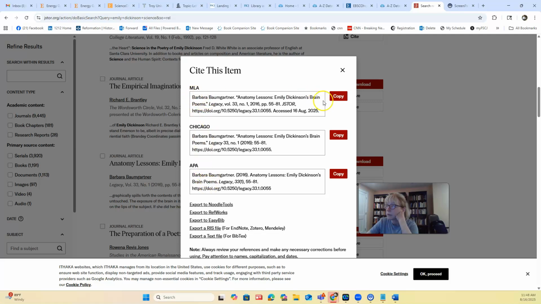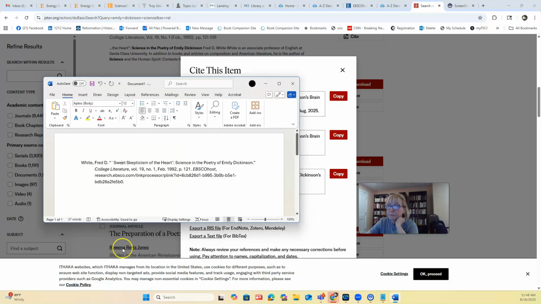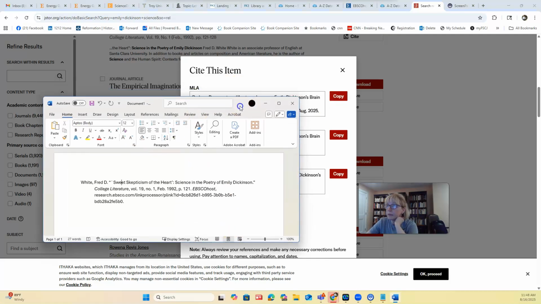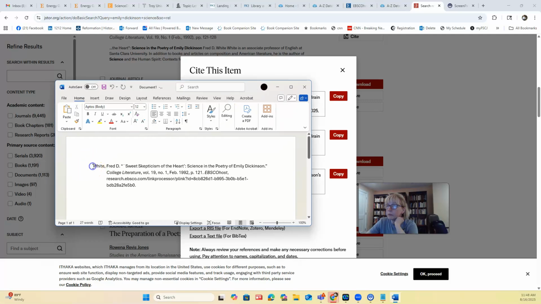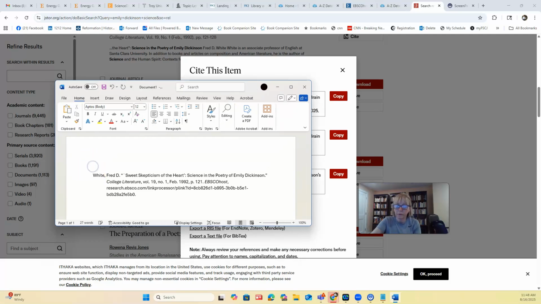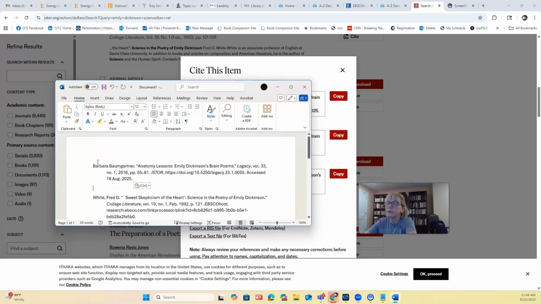You can just copy. I'm going over to my Word document. And we want it to be in alphabetical order. So we go pop. There. And it preserves the hanging indents.